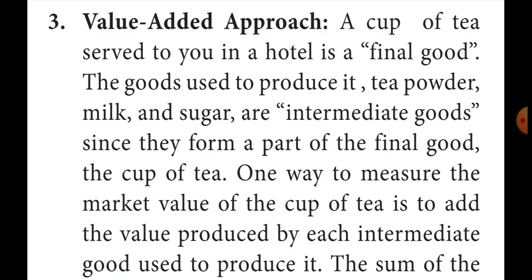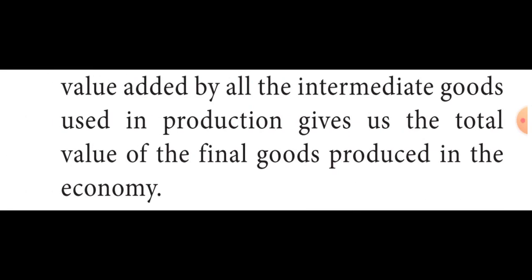In the value added approach, the value added by each intermediate good is summed to estimate the value of the final good. Can you understand, students?